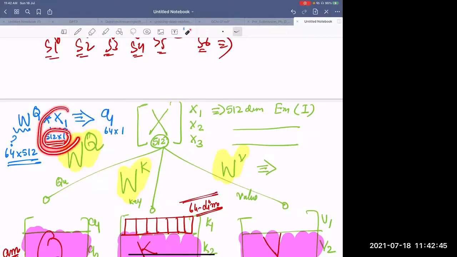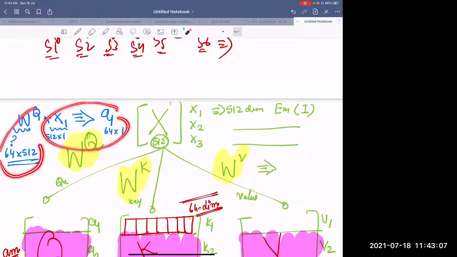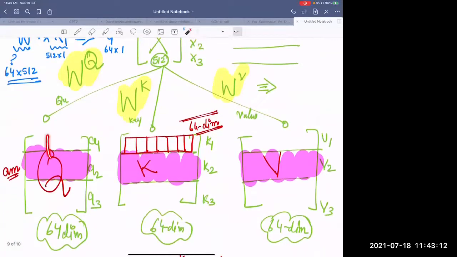And this is 64 cross 1, which we want. We have specifically chosen it to be 64. That's a hyperparameter. Now, when you want to learn this matrix, and if these are set, it has to be this.